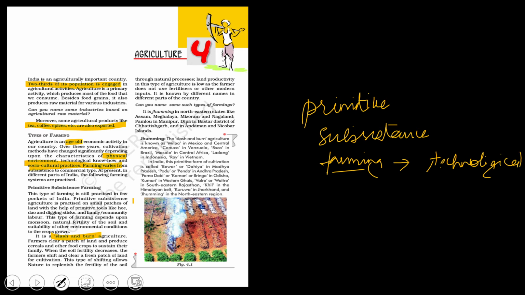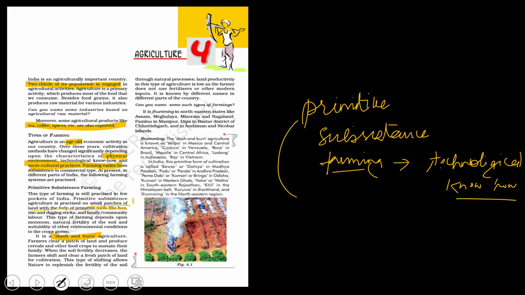We obviously need to know technology, then only we'll understand how to use it, right? So this type is actually practiced in few areas of India. Primitive subsistence agriculture is practiced in small patches of land with the help of primitive tools.